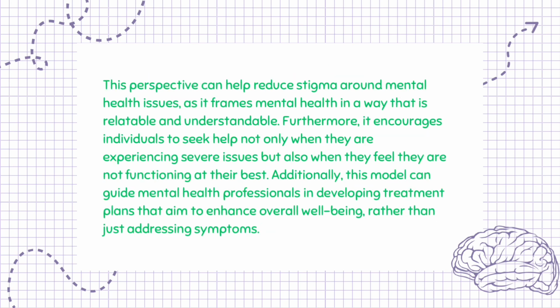This perspective can help reduce stigma around mental health issues, as it frames mental health in a way that is relatable and understandable. Furthermore, it encourages individuals to seek help not only when they are experiencing severe issues but also when they feel they are not functioning at their best. Additionally, this model can guide mental health professionals in developing treatment plans that aim to enhance overall well-being, rather than just addressing symptoms.